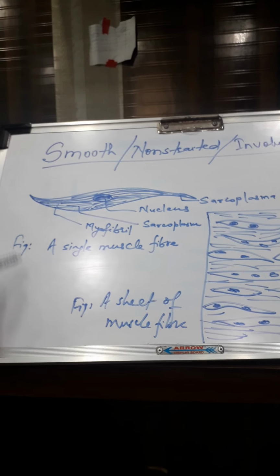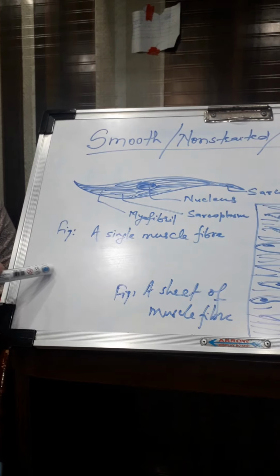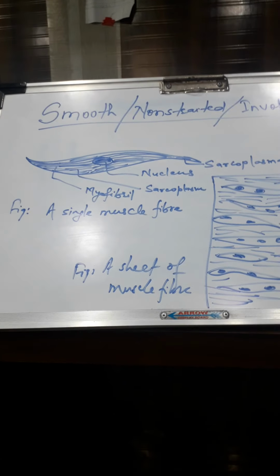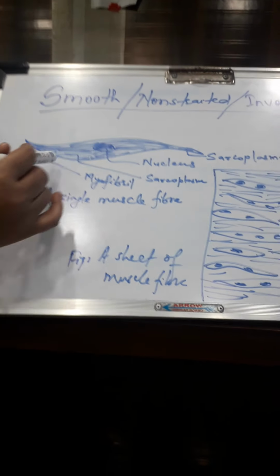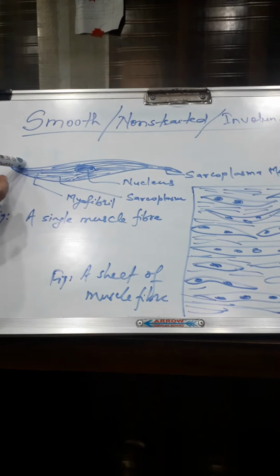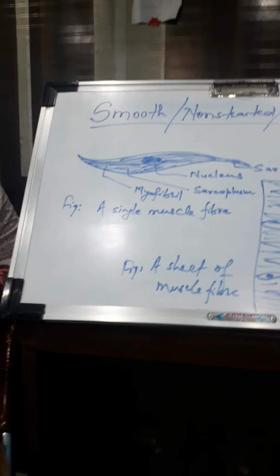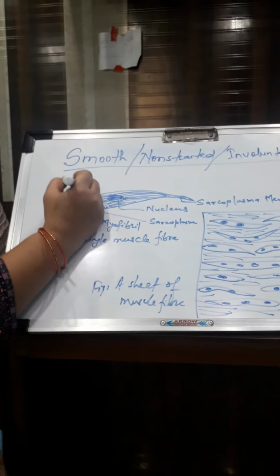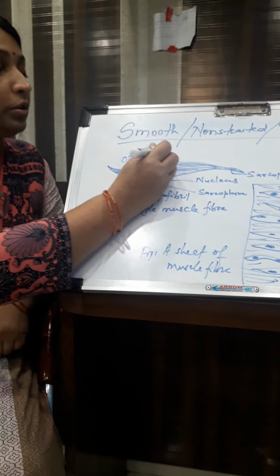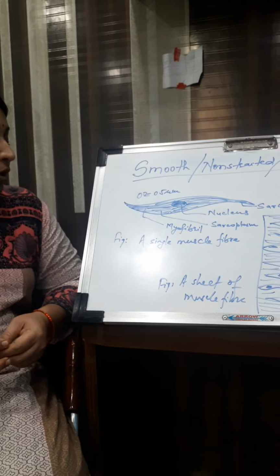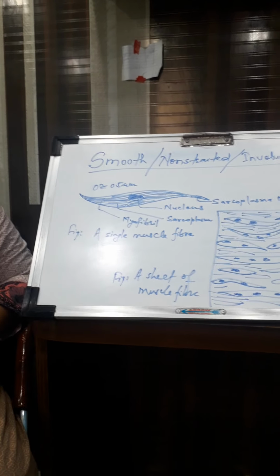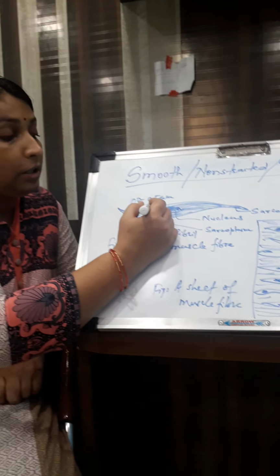Structure of smooth muscle: smooth muscle cells are elongated and spindle shaped, boat shaped. Each muscle cell is about 0.2 to 0.5 millimeter in length and 6 micrometer in thickness.